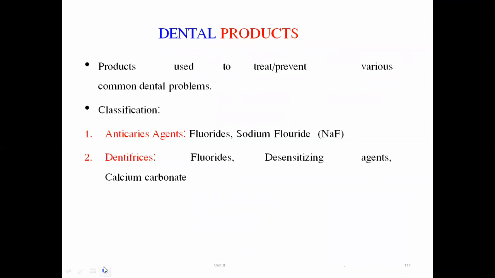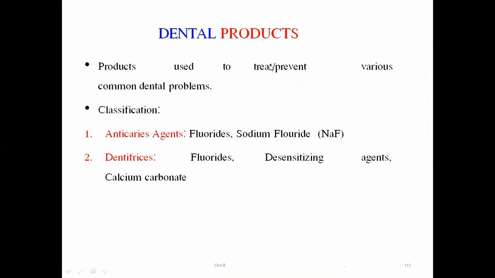So what are the common health problems of the tooth? It is dental caries, plaque and calculus, then gingivitis, and the last one, which we have just seen, is lesions. Now, how are we going to treat all these problems with the help of dental products? What is the definition of dental products? These are products which are used to treat or prevent various common dental problems. We have just seen the common dental problems, and to treat them we are going to use dental products.